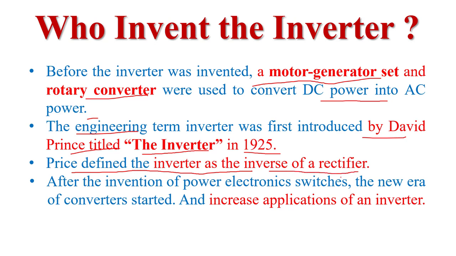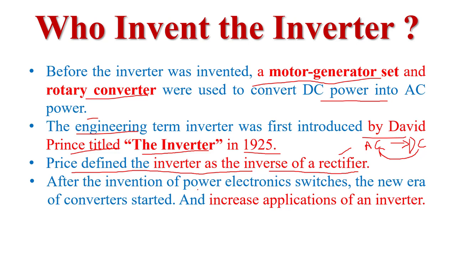Because we know the function of a rectifier: a rectifier converts AC into DC. And the function of an inverter is just the opposite. It converts DC into AC. So Prince defined the inverter as the inverse of a rectifier.